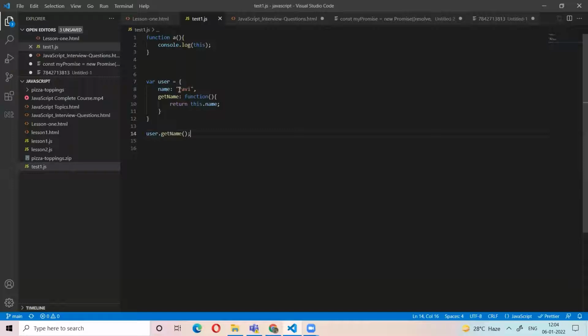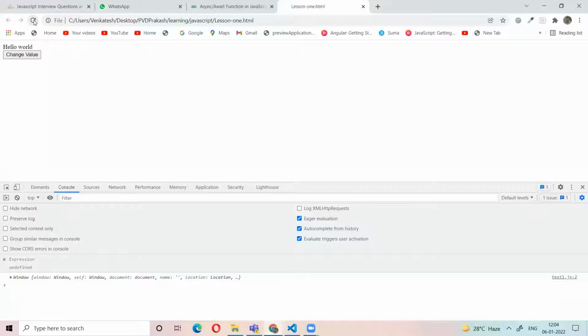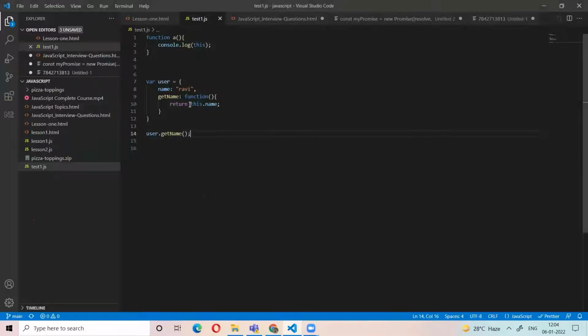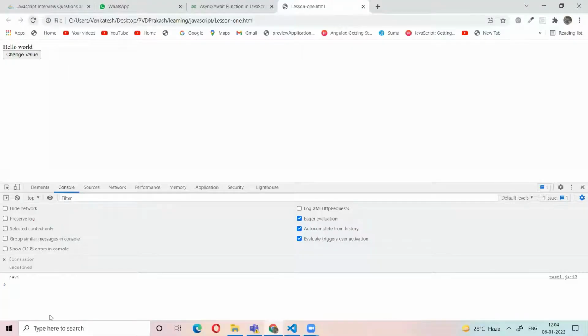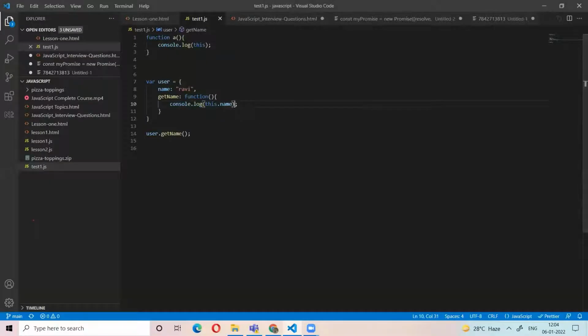I have one property, name: Ravi, and one method called getName. Let's console.log this.name. Ravi. So this is referring to the current object. In an object, this means the current object reference. But in a normal function, this refers to the window object, the context.